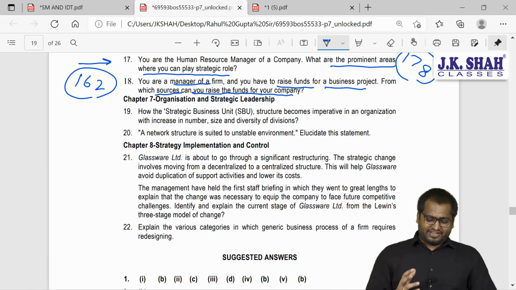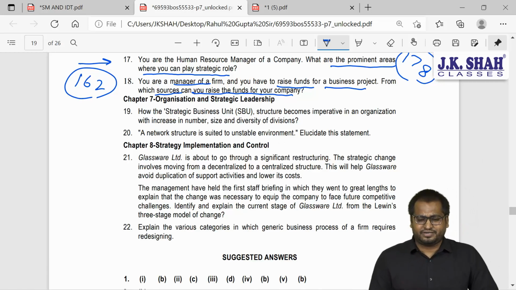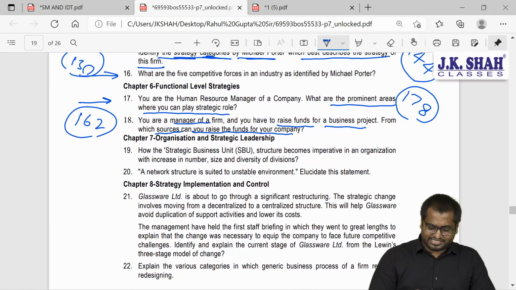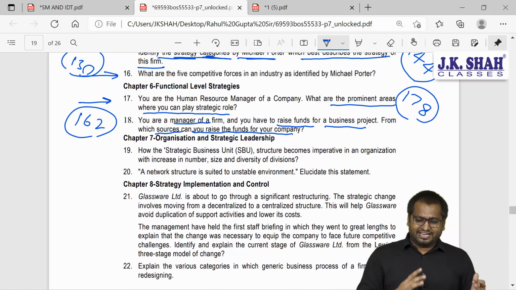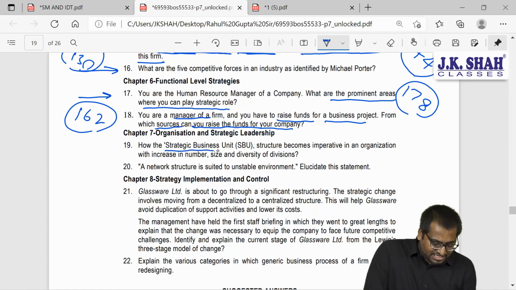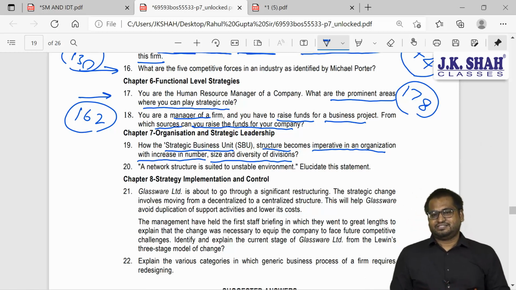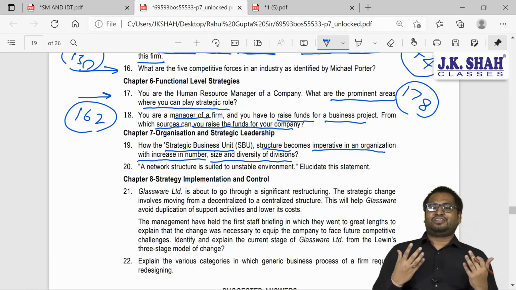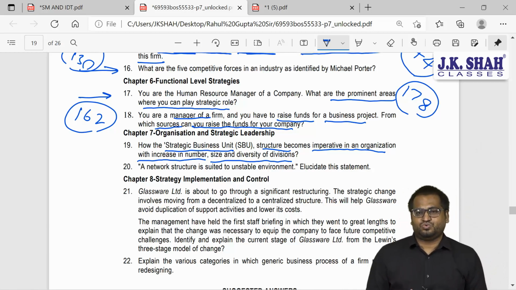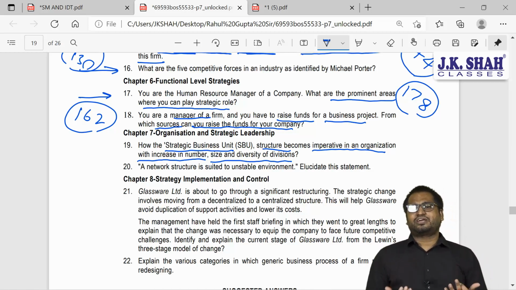Now chapter 7. We have 2 questions from chapter 7 also. A very simple chapter if you remember. So let's read question 7. Question 19 from chapter 7. How strategic business unit structure becomes imperative in an organization with increase in number, size and diversity of divisions. So now basically they are talking about the advantages of SBU. How come strategic business unit plays an important role in an organization?